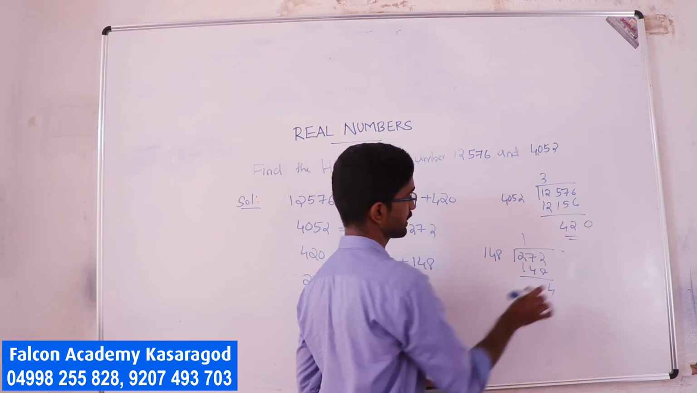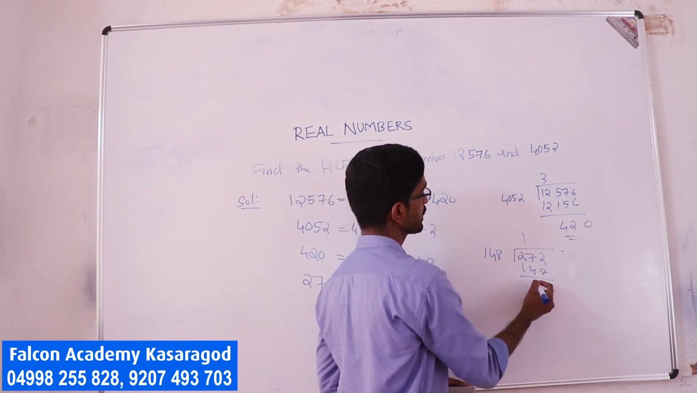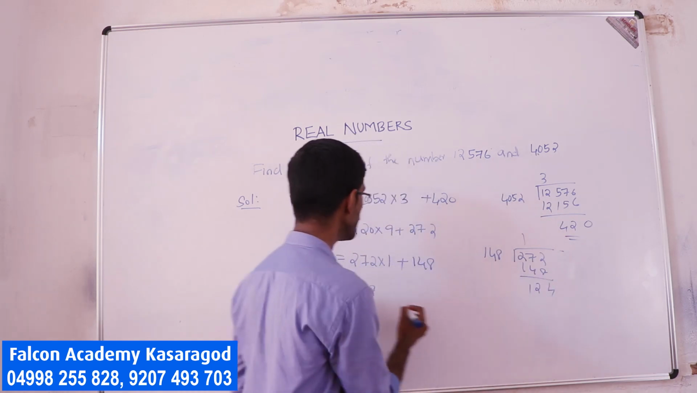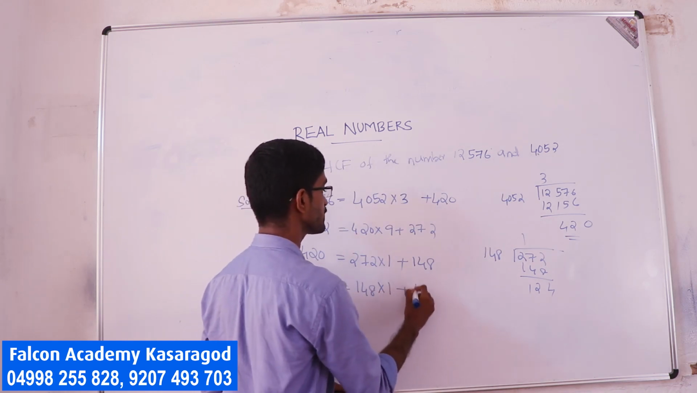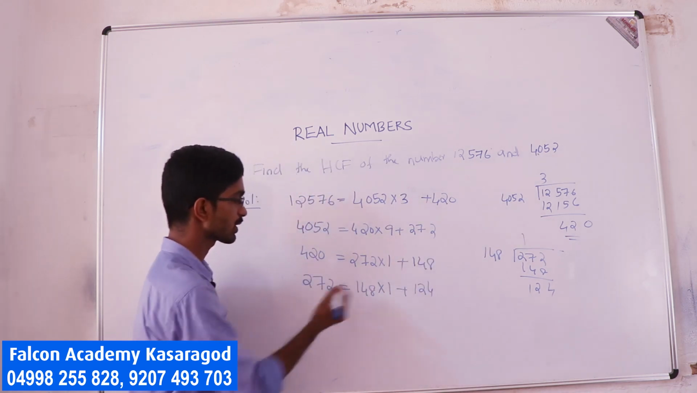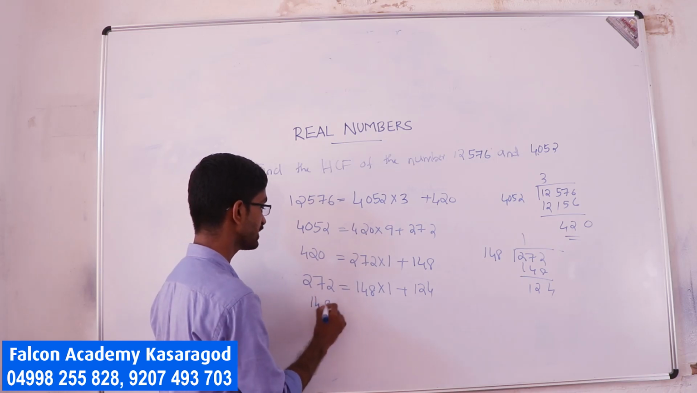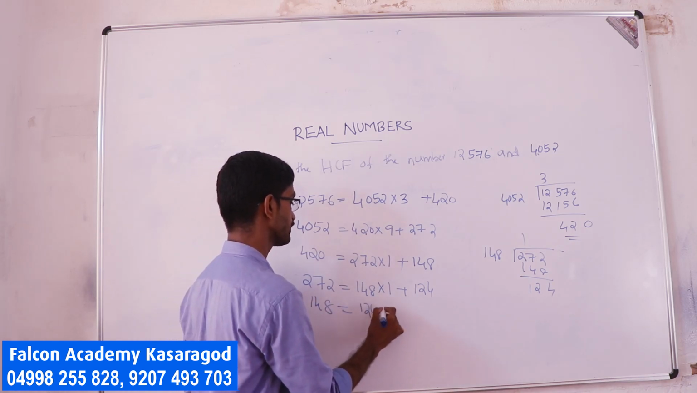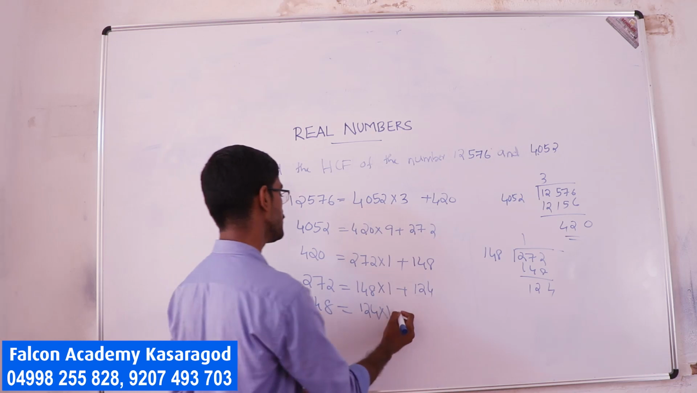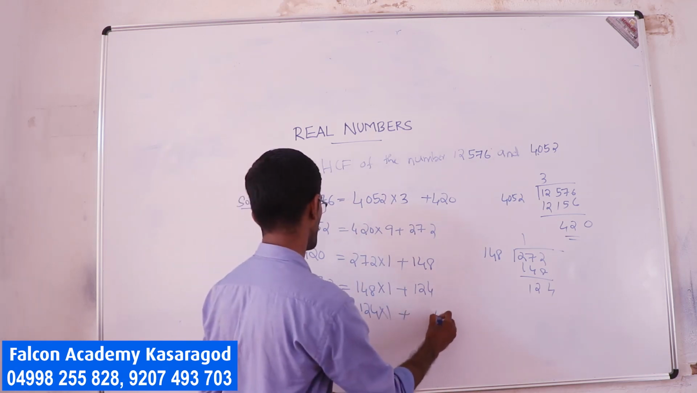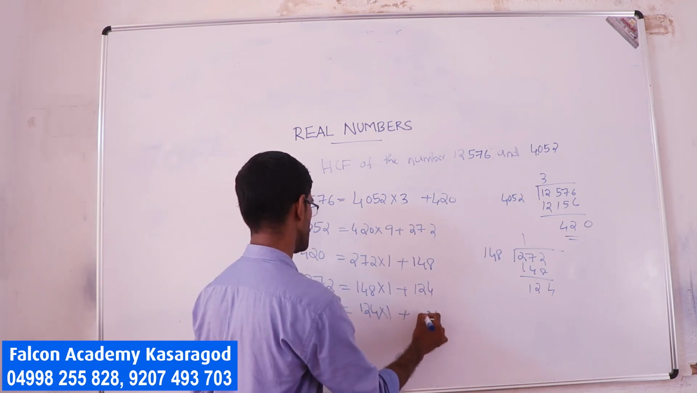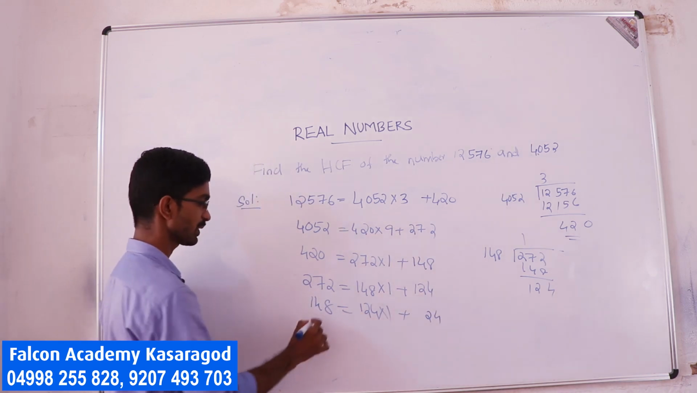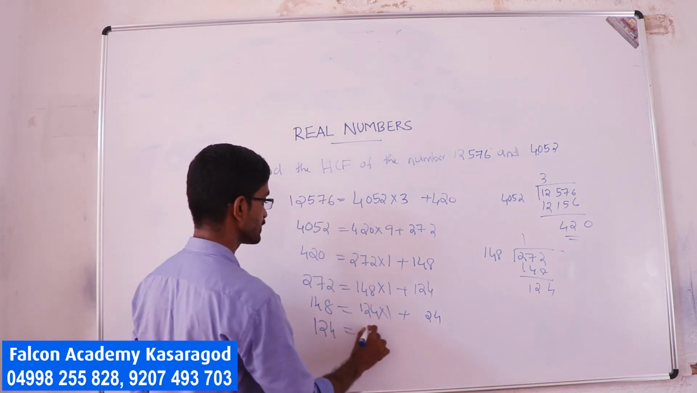So 272 minus 148 is 124. So 272 is 148 into 1 plus 124. Again, it's not 0. So I can write 148 is equal to 124 into 1 plus 24. So again 124 and 24.